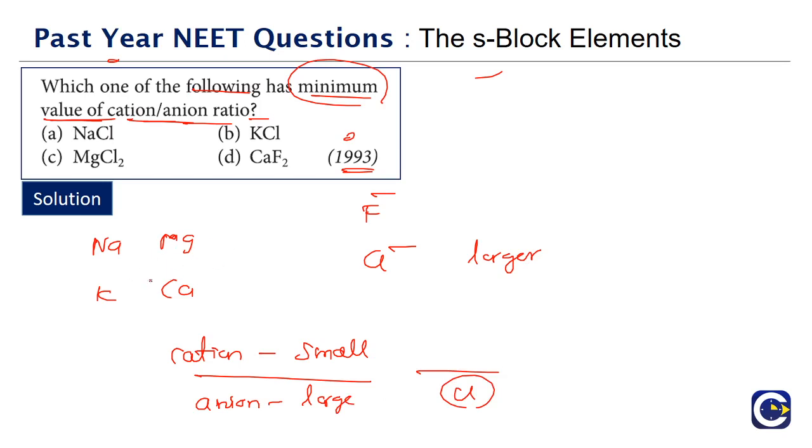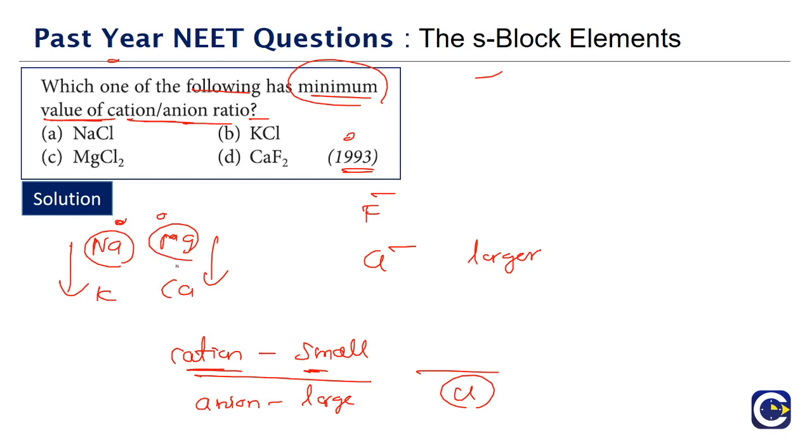Okay, so we have to identify which will be the smallest of the cations. If you think about the size, as you go down the group, size will be increasing. As you go down any group, size will be what? Increasing. Means if you compare sodium and potassium, sodium will be smaller because we are looking for the small cation. If you compare magnesium and calcium, magnesium will be smaller. Okay, so now the question is about between these two, which will be the smaller.